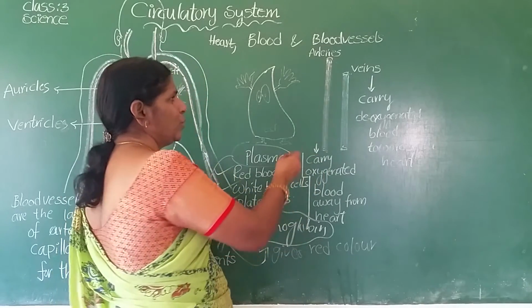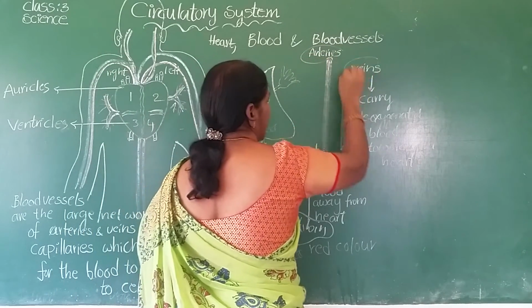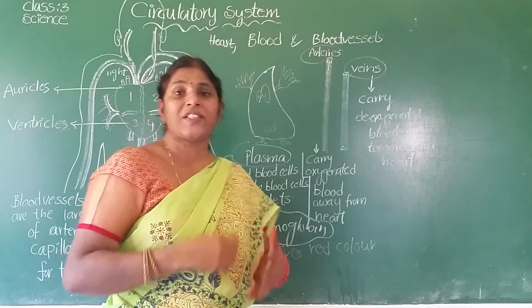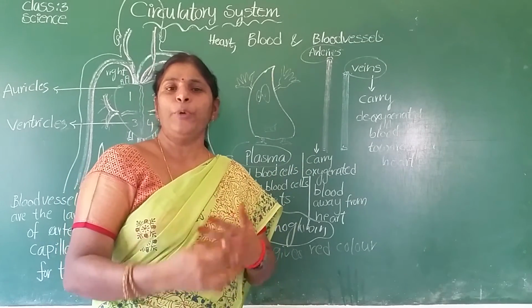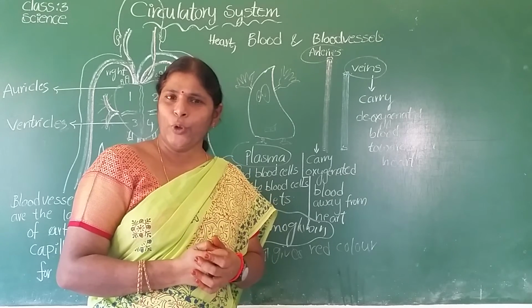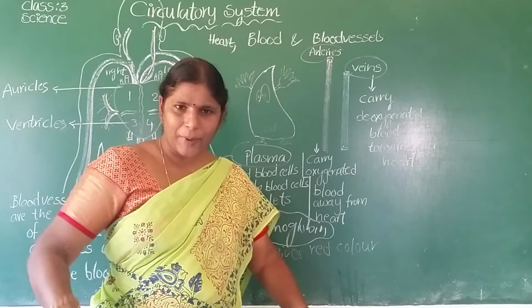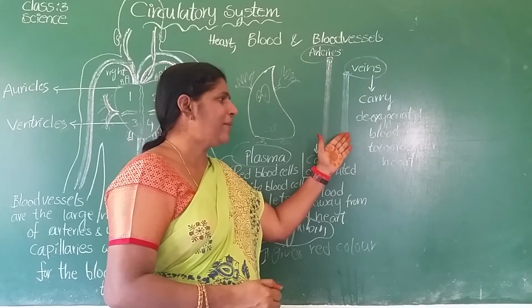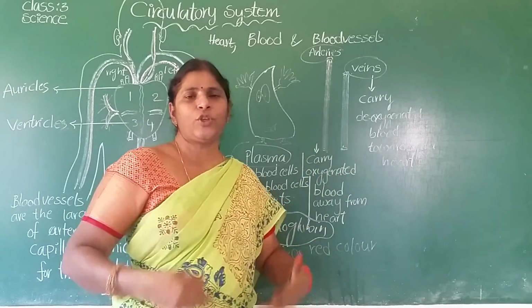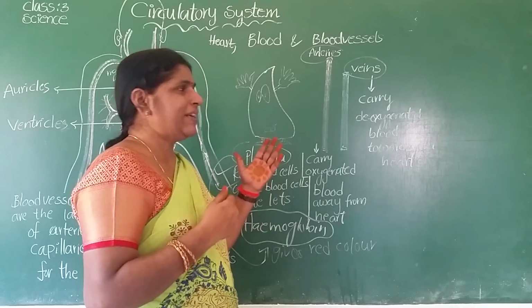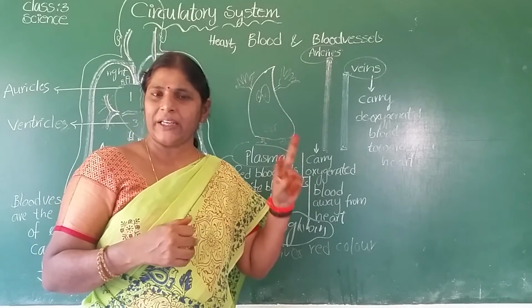Blood vessels are of two types: arteries and veins. Arteries carry pure blood. Arteries carry oxygenated blood, that is pure blood. Okay, arteries carry pure blood from the heart to all parts of the body. Veins carry deoxygenated blood from the body parts to the heart, meaning towards the heart. Is it clear? So blood vessels are of two types: arteries and veins.